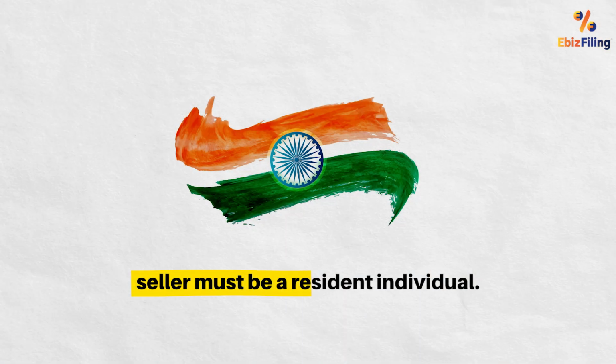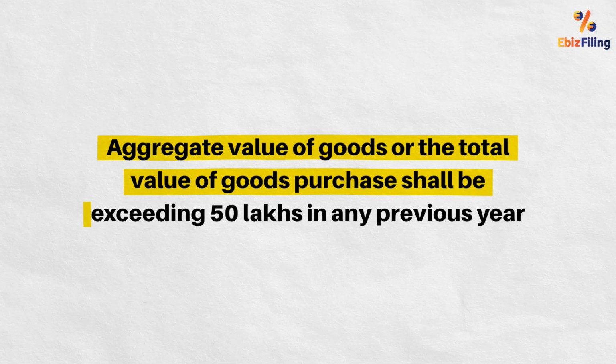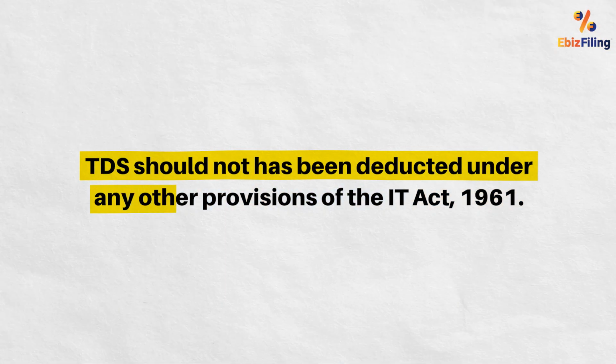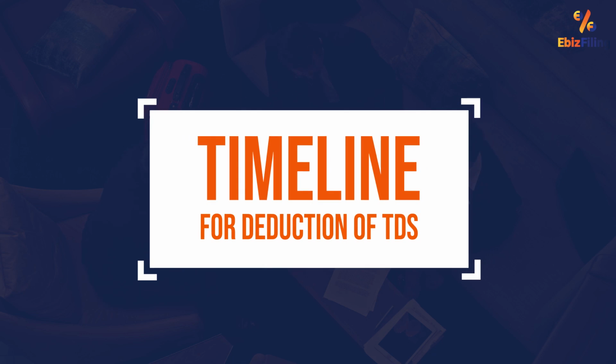So you must be wondering what would be the applicability of Section 194Q on your business. Don't worry, let me put it in words for you. TDS under Section 194Q is to be deducted subject to 4 conditions. The first one is that the seller must be a resident individual. The second is that the aggregate value of goods purchased shall exceed Rs 50 lakhs in any previous year. The third is that the purchaser should have a turnover exceeding Rs 10 crore in the previous financial year. And the fourth condition is that TDS should not be deducted under any other provision of the Income Tax Act 1961.